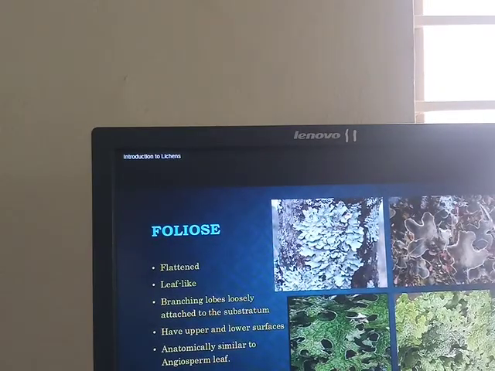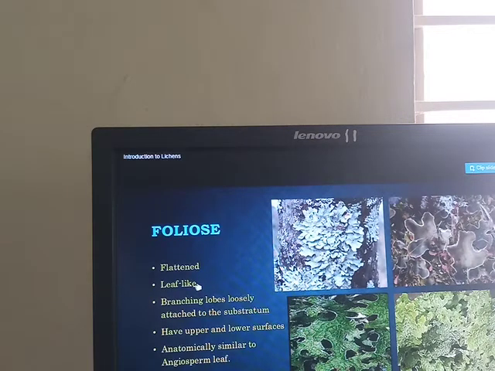The next one is foliose. In foliose, the thallus is leaf-like, flattened, with branching lobes, and it is loosely attached to the substratum. That is the only difference between crustose and foliose. The crustose are crust-like, flattened and tightly attached to the substratum.